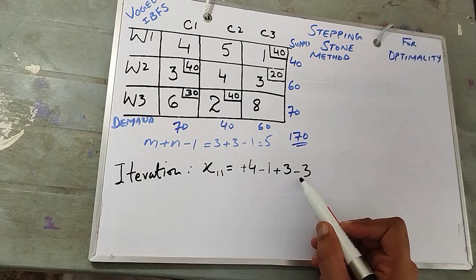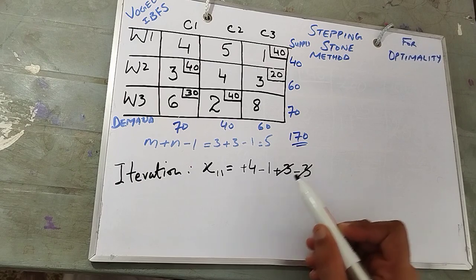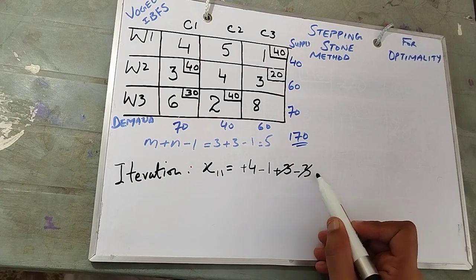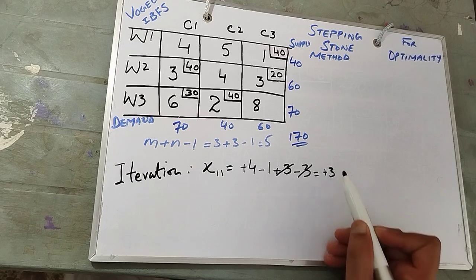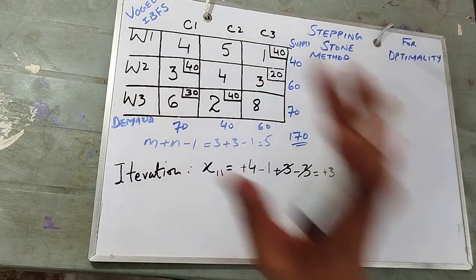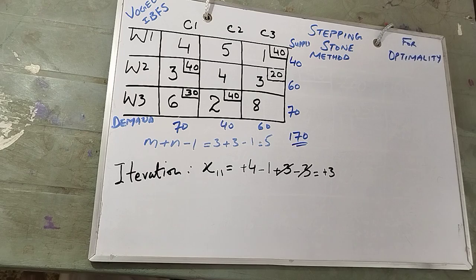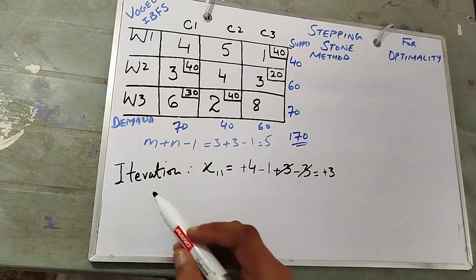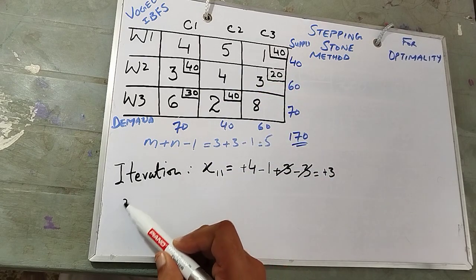First we need to find out the cost by subtracting it. Plus 4 minus 1 plus 3. So plus 3 is telling us that there is no problem with the X11. We are good with X11, 4. Why? Because the answer is plus 3. Whenever the answer is in plus, what does it mean? It means there is no need of change. Got it? So let's move ahead to the next unallocated, that is